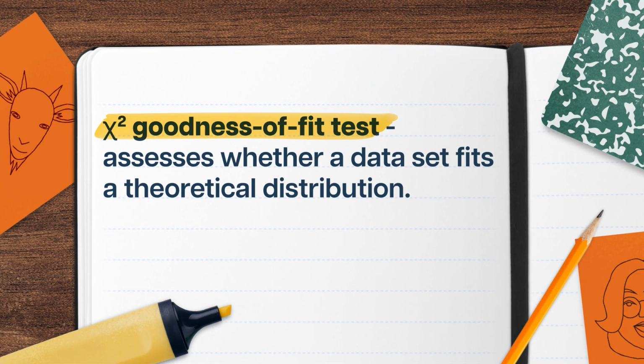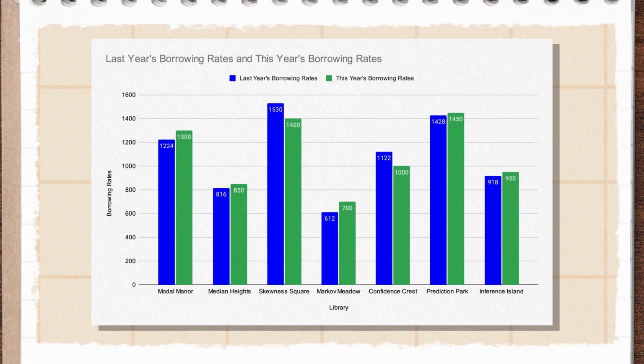To test how different the real data look from our theoretical distribution, Jose needs a way of measuring how different, on average, those borrowing rates really are. That's where the chi-square test comes in. It's a measure of exactly how different the theoretical and the true frequency distributions are based on how much the heights of the bars differ, which is exactly what my poor book-loving buddy Jose needs right now to keep the library budget on track. And the idea with the chi-square test is sort of like the way we calculate standard deviation.